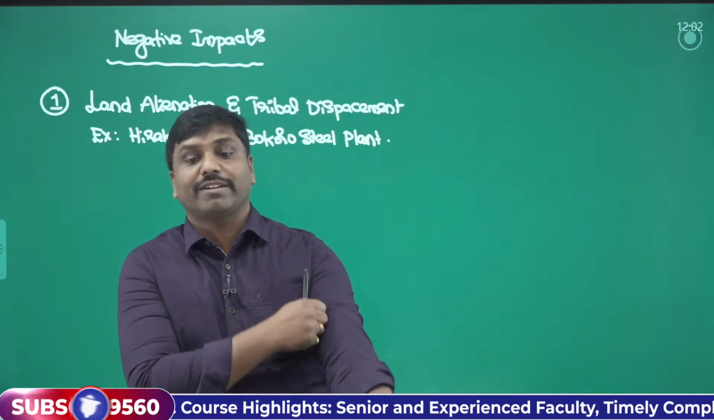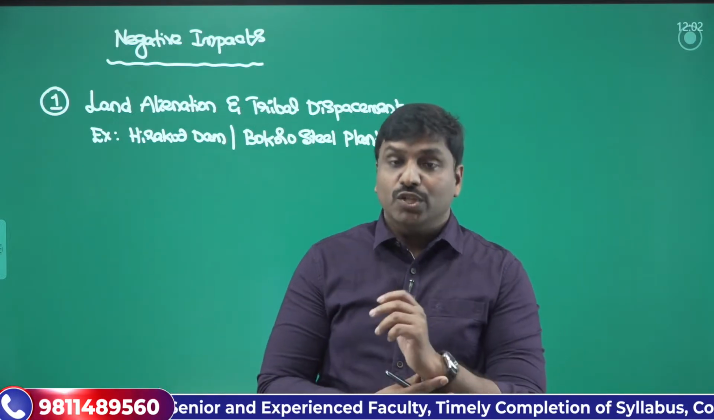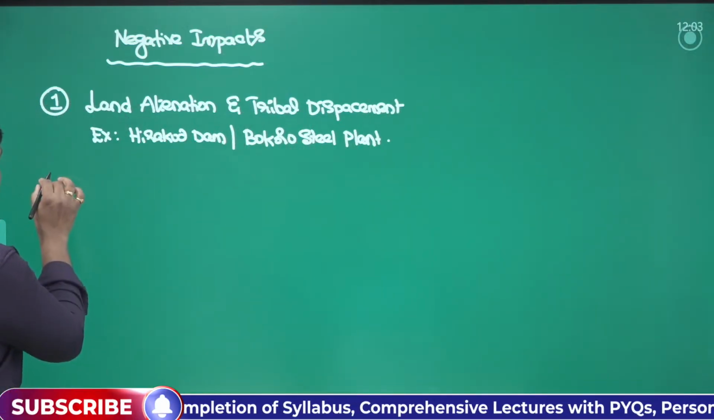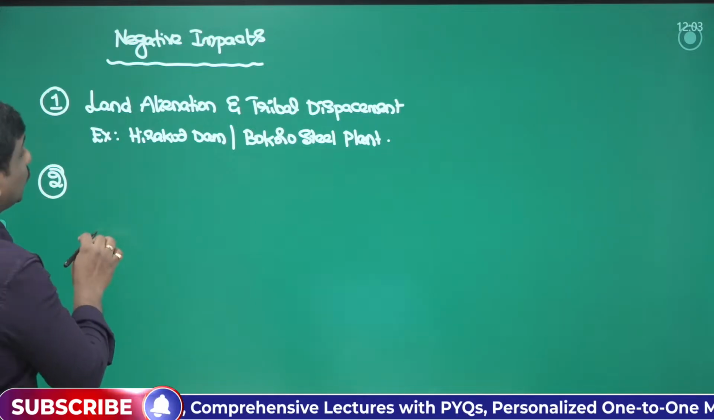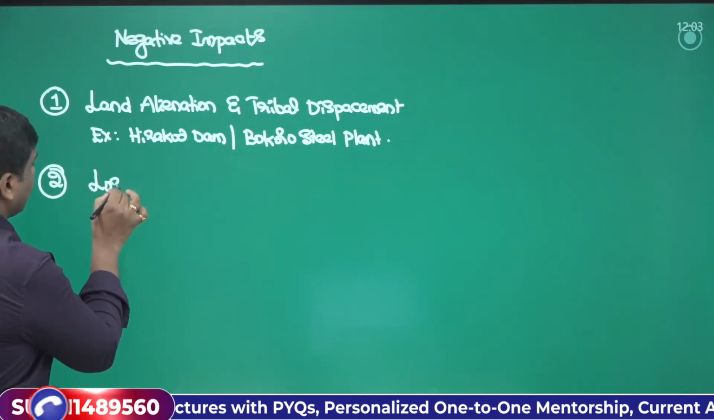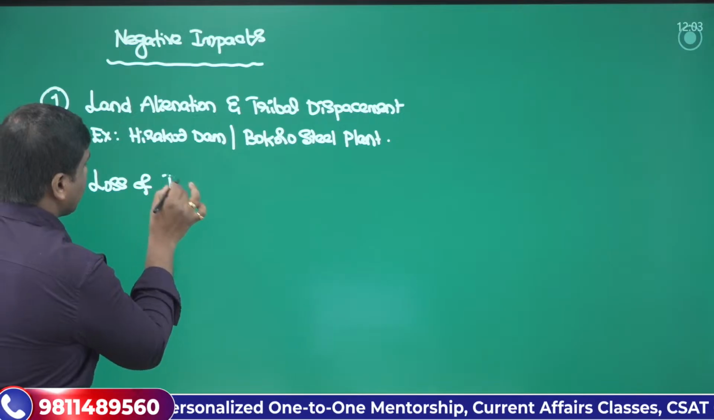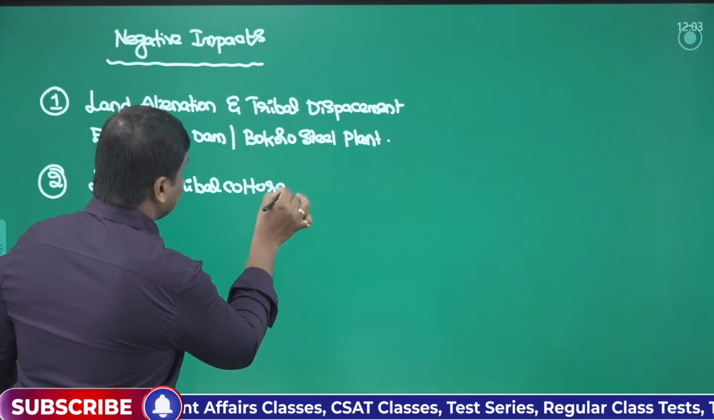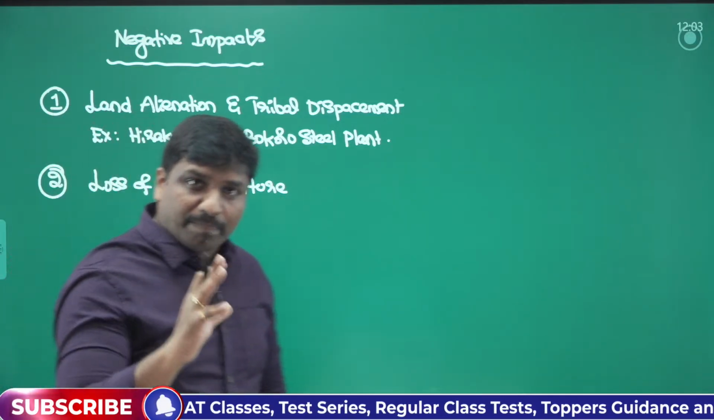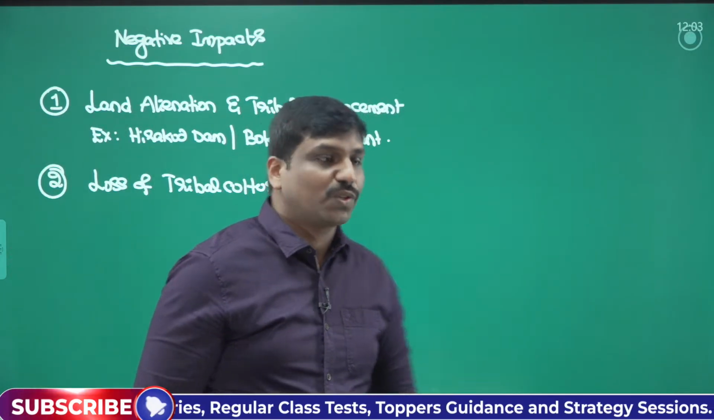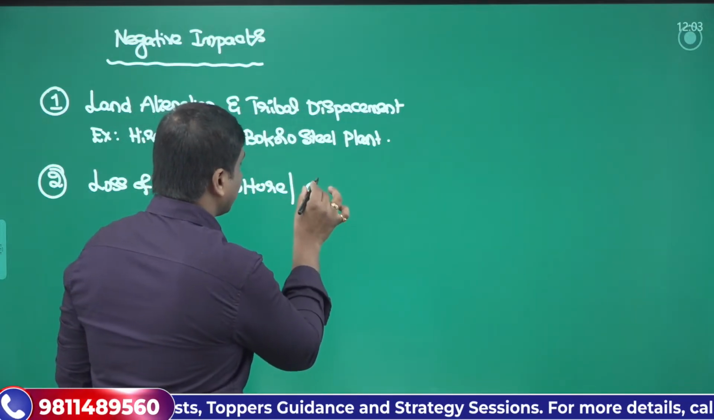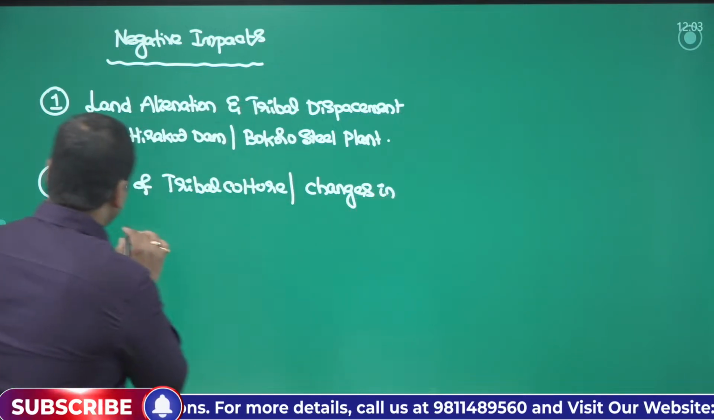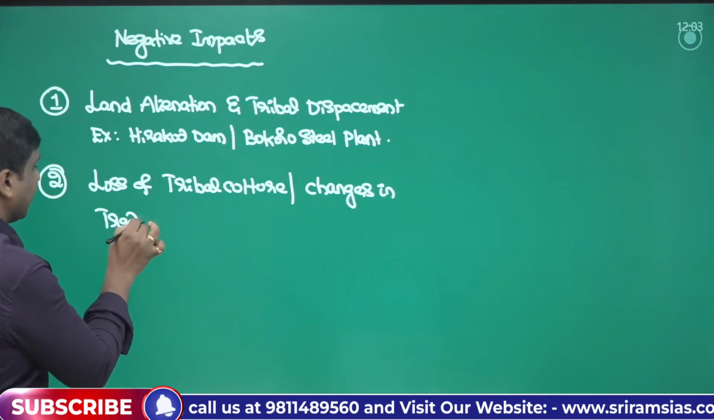Furthermore, what can we have? If you see, when they are displaced from their own place, the next impact leads to the loss of tribal culture. Loss of tribal culture in the sense that their primary mode of lifestyle will change. That means changes in the traditional way of lifestyle.